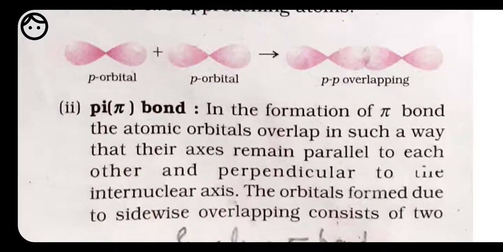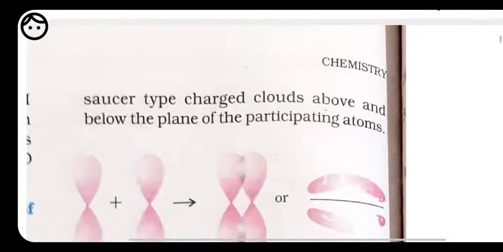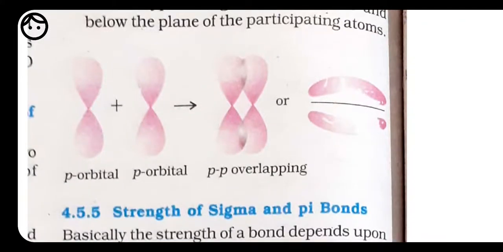Pi bond is formed by the sideways overlapping of p orbitals, that is, by overlapping of p orbitals in a direction at right angle to the internuclear axis. Here, with the help of some examples, look at the structure. Here also we have p orbitals. This p orbital is px. Whenever it is present on the z axis it is taken as pz, for the x axis it is px, and whenever we have y, it is a little bit in between the x and z.